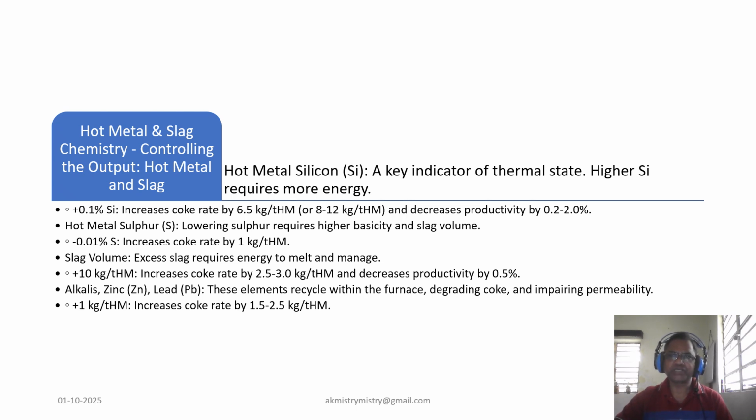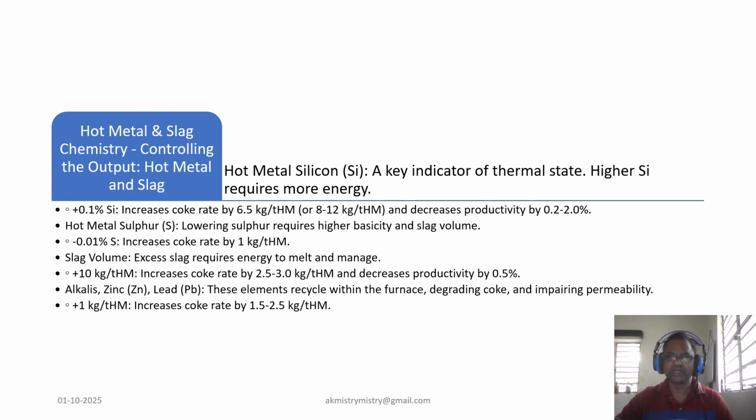Burden moisture has already been discussed, and we know evaporating water consumes a great deal of energy. A 1% reduction in moisture in the coke can save around 2.5 kg of coke. The same 1% reduction in moisture in the ferrous burden saves an even greater amount, 4.5 kg of coke. As far as the use of scrap is concerned, it can save our fuel: adding 10 kg of scrap per ton of hot metal decreases the coke rate by 3.3 kg.